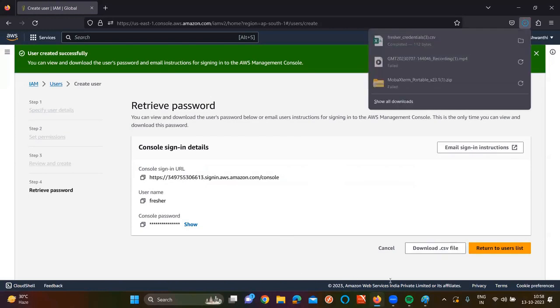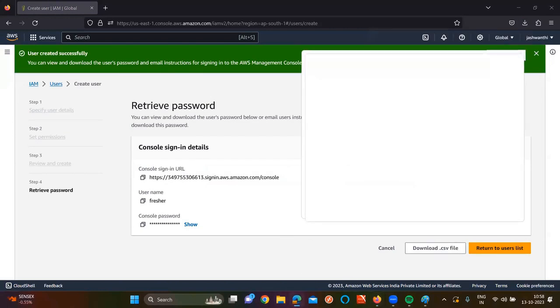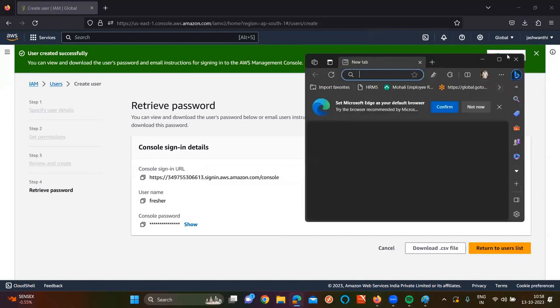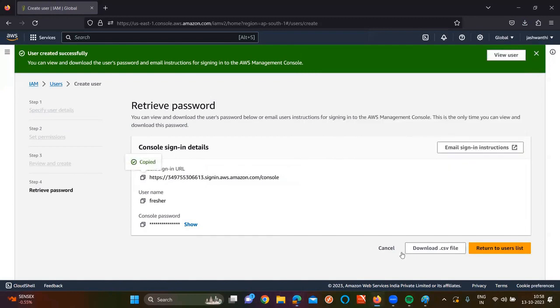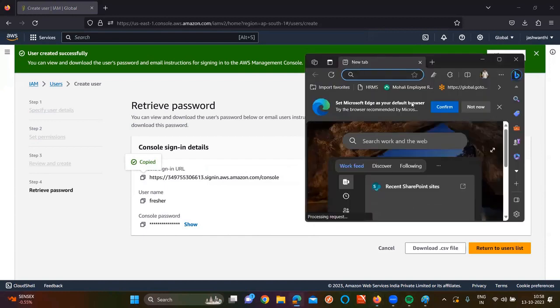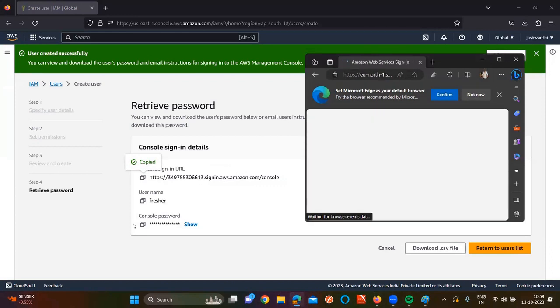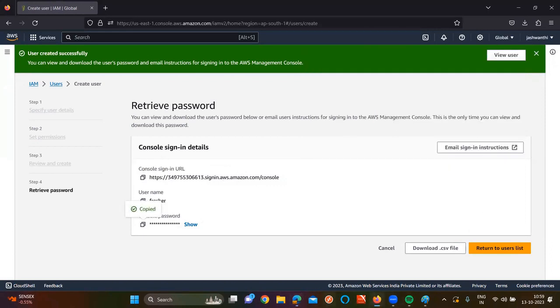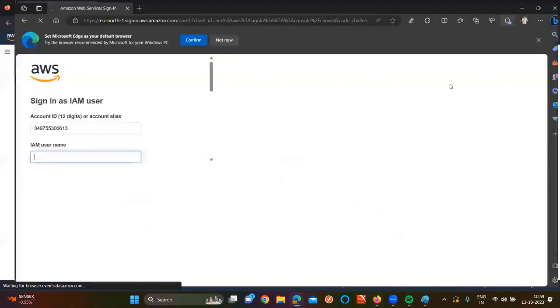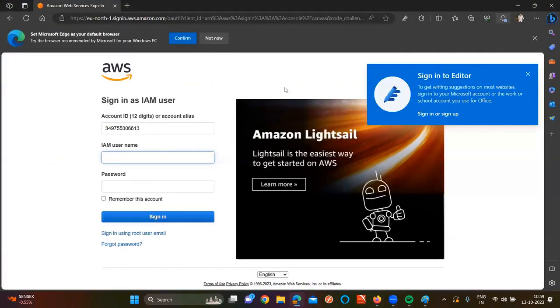Download this file. Now what I'm going to do is open one more browser separately. In this browser, copy the console URL here and paste it here. In your practice, I recommend you use a separate browser. Why? Because if you try to check this in the same browser, your current session will be logged off. Point clear? I am trying to log in with the IAM user, but my root user is already logged in on the same browser. When I try to log in with the IAM user, the root user is going to be logged out. For that purpose, to show you practically, I am taking one more browser for your clarity.